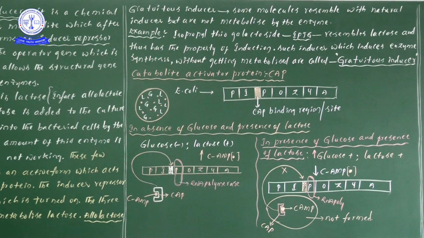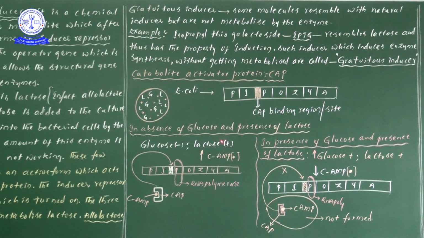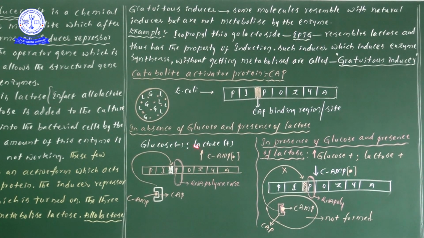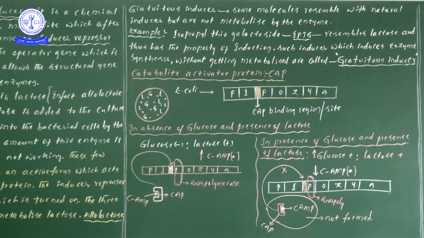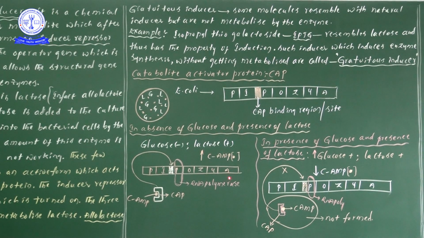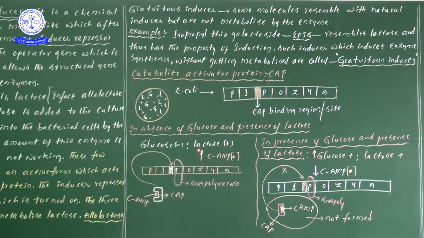Once the enzymes' formation takes place, this particular E. coli will be activated to take up the lactose. Why? Because lactose is also there, no? So at the time when this entire complex, when these three structural genes are transcribed and translated simultaneously, this particular E. coli gets ready to receive the lactose present in the medium.